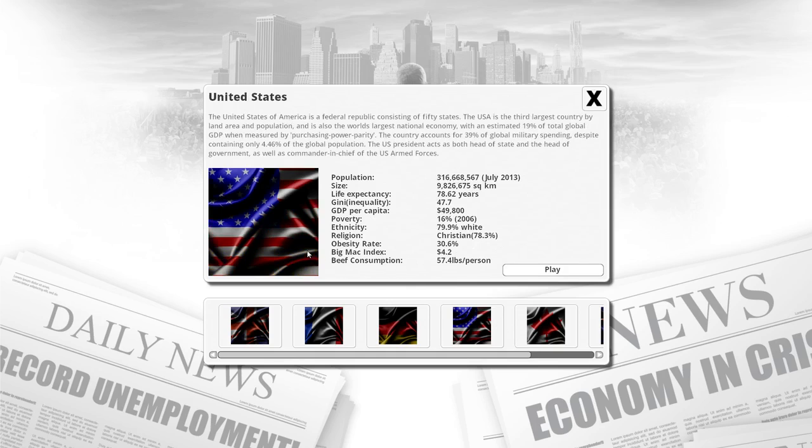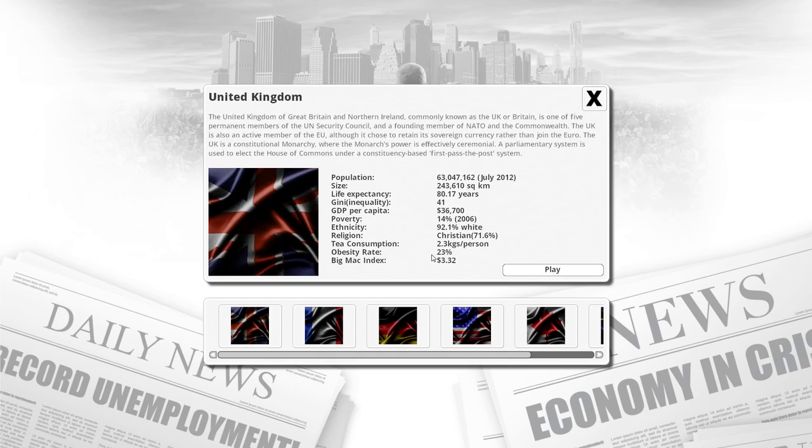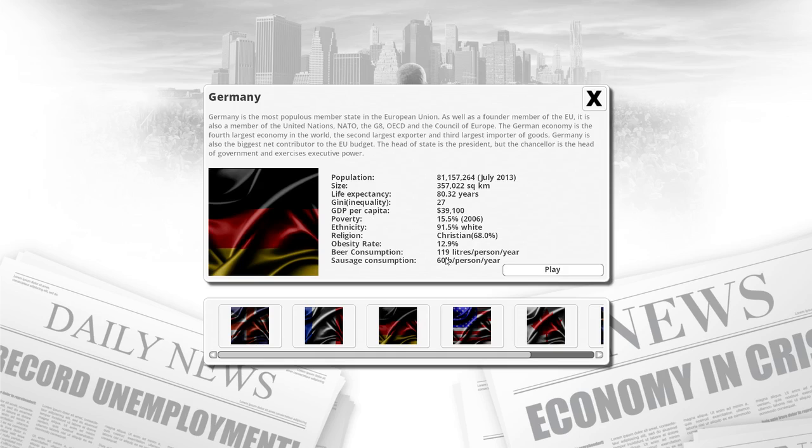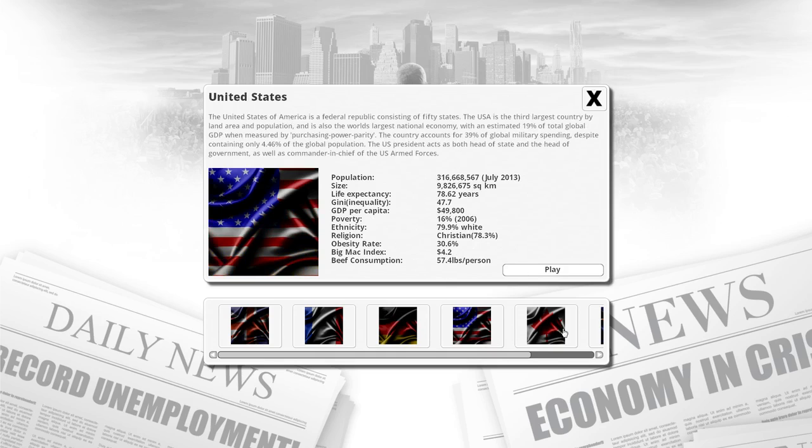We got the obesity rate. I believe that was in the United Kingdom, too. Yeah. Obesity rate. And beef consumption, as well as the Big Mac index. There's no Big Mac index on these two. It's technically considered a funny thing.